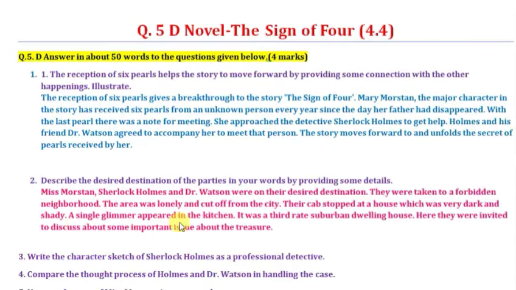A single glimmer appeared in the kitchen. It was a third-rate suburban dwelling house. Here, they were invited to discuss some important issue about the treasure. So when they reached that particular destination, this entire thing was related to the treasure. So treasure is also one of the themes of this particular novel, The Sign of 4.